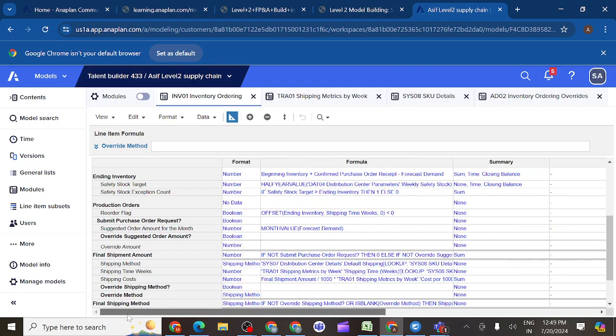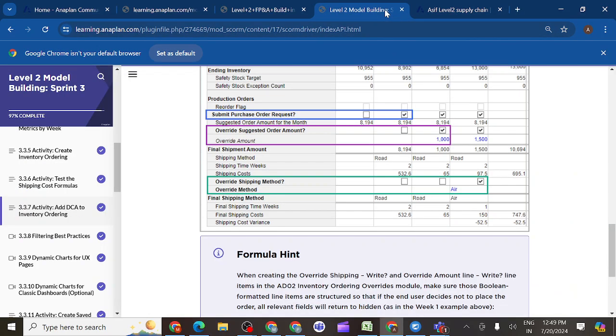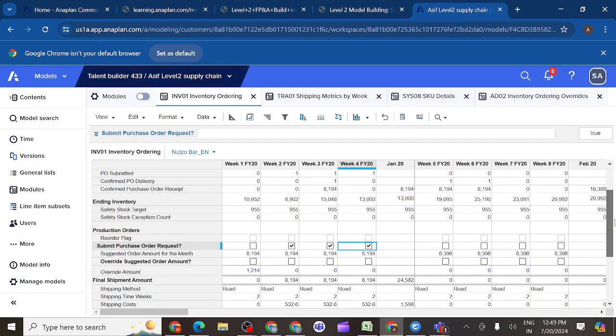So you can see here, what is our main intention here? How many weeks they want to select, we can select here. Otherwise it will remove all the weeks. For submit purchase order request, they want to select second week, third week, fourth week. And then what is our next intention?